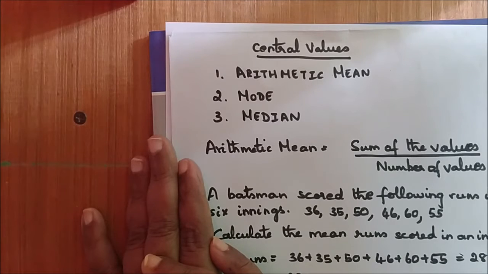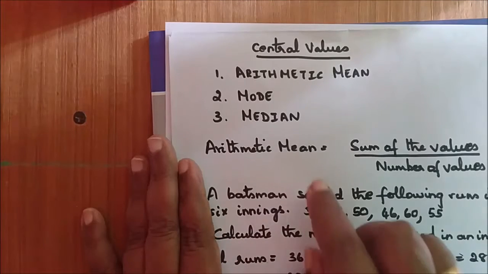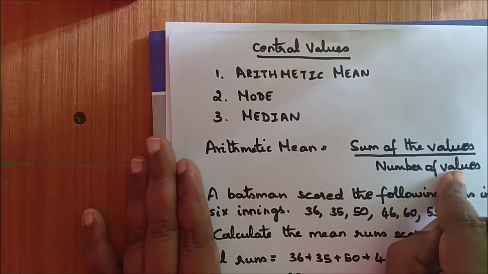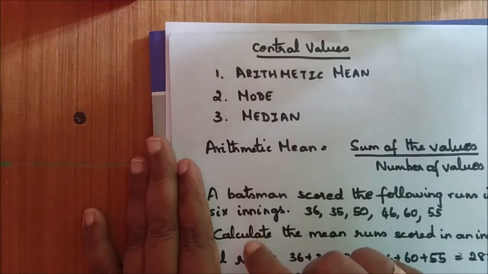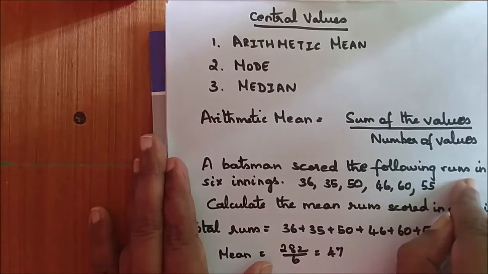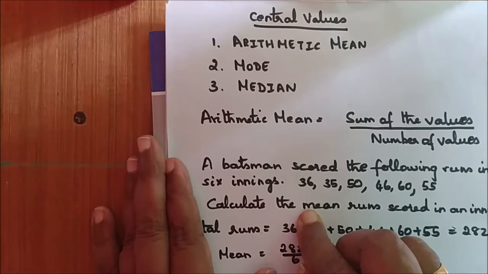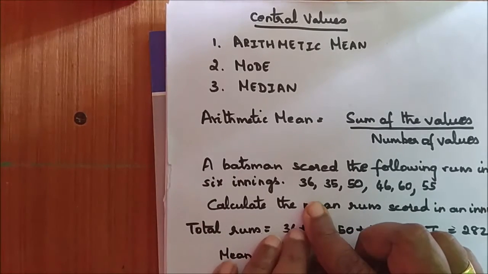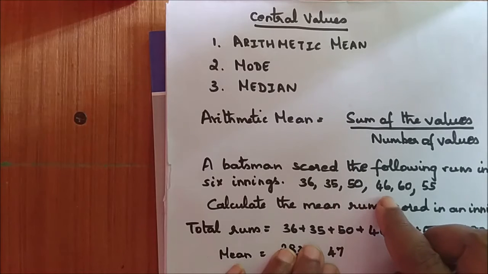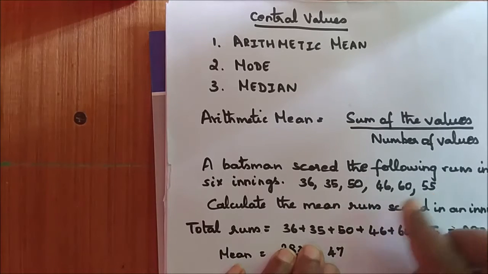Now how do we find the arithmetic mean? Arithmetic mean is got by the sum of the values divided by the number of values. For example, a batsman scored the following runs in 6 innings: 36, 35, 50, 46, 60 and 55.